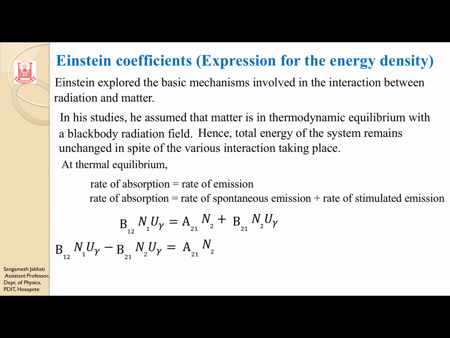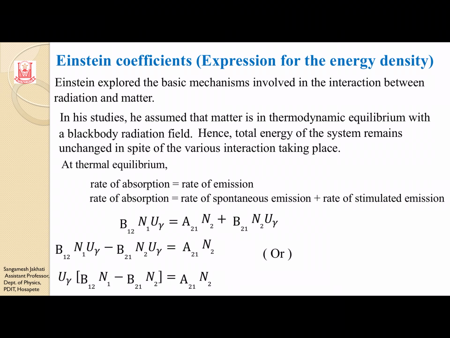Here I kept B12 N1 U nu as it is, and I brought B21 N2 U nu to the LHS. When I bring it to the LHS, the plus term becomes negative. And I kept A21 N2 as it is.